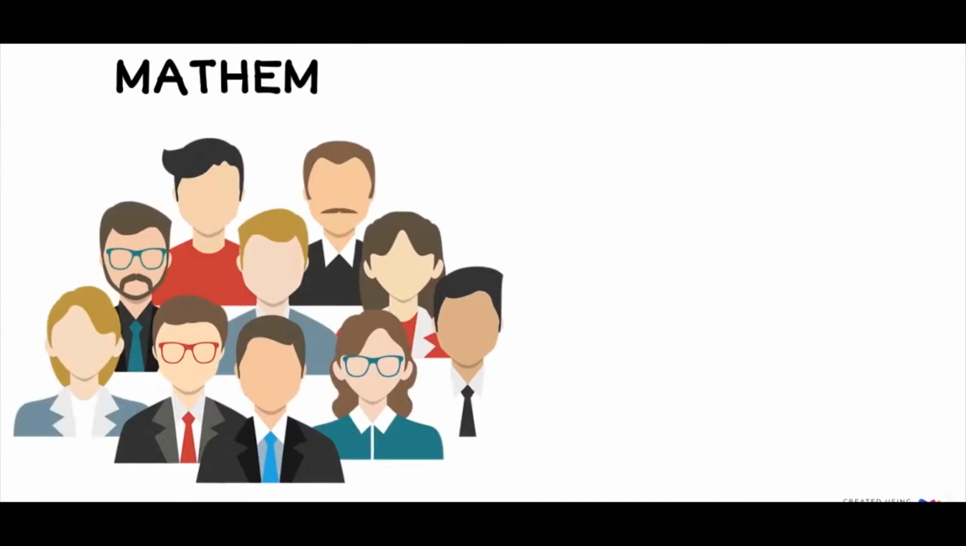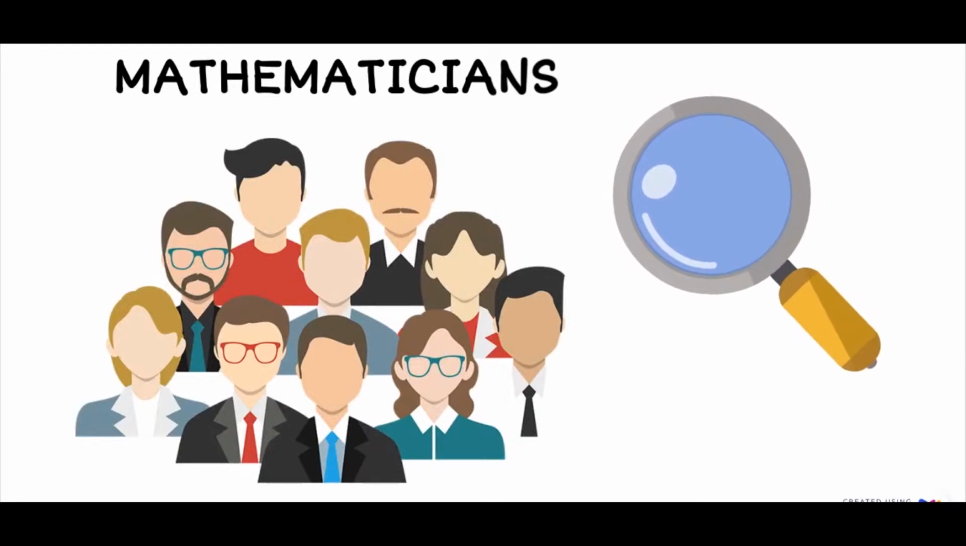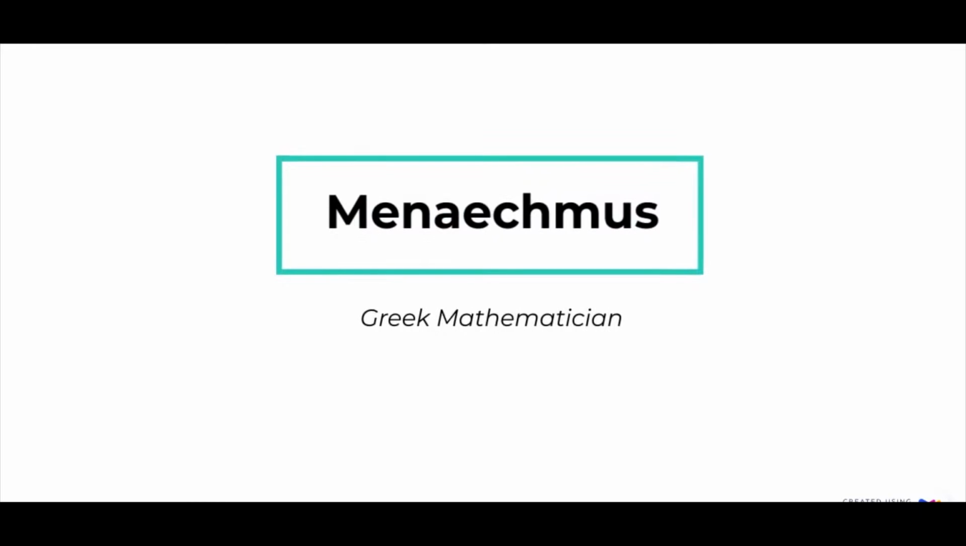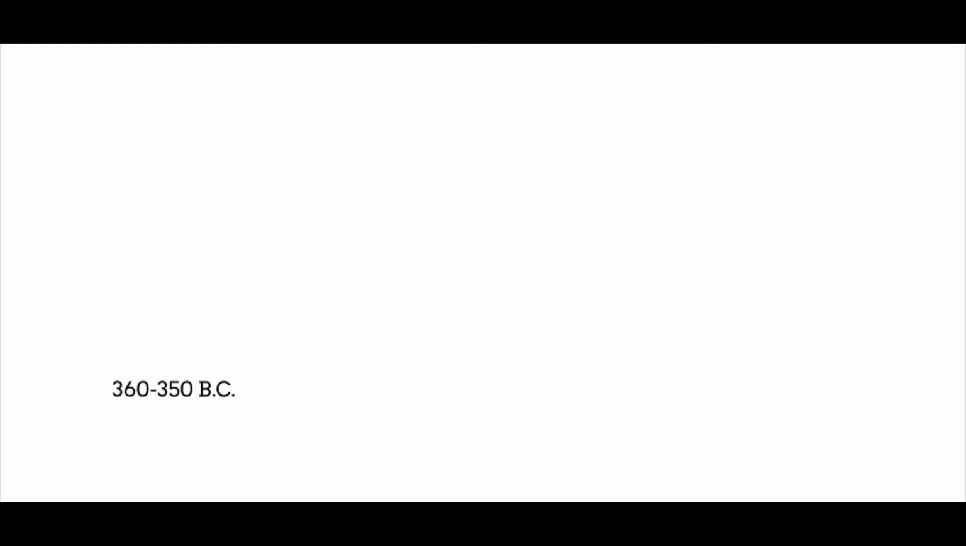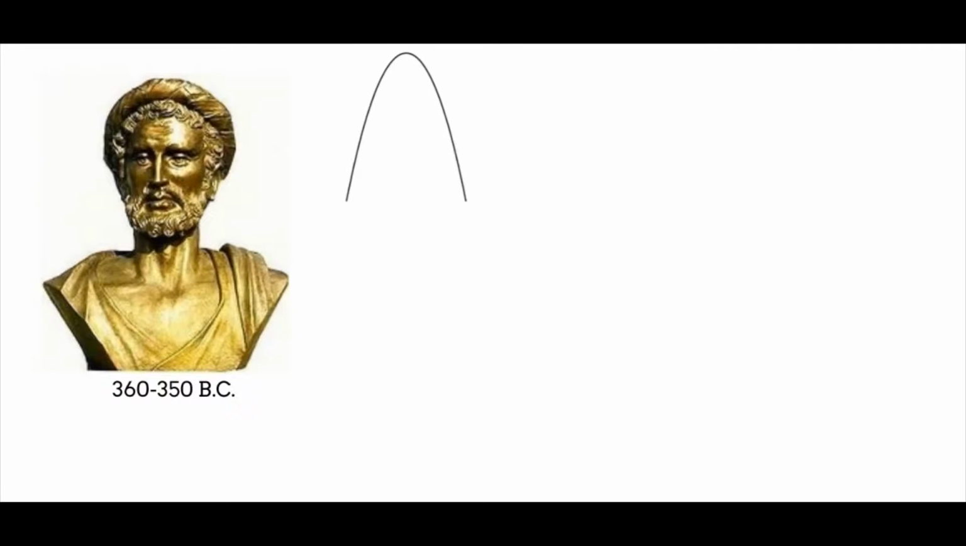Many mathematicians of that time tried to determine a solution to the problem, but it wasn't until the idea came to Plato's Academy that it was solved by a mathematician named Ignatius. Around 360 to 350 BC, Ignatius discovered the curves parabola, hyperbola, and ellipse. However, he did not use these terms.